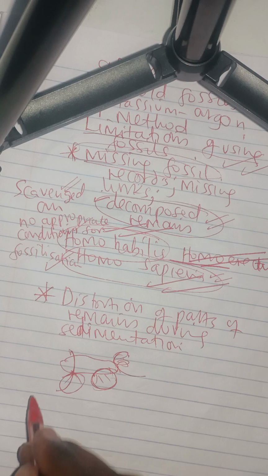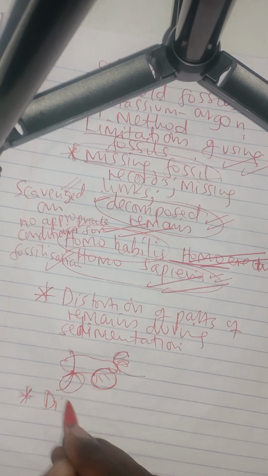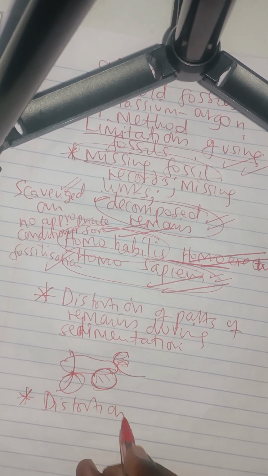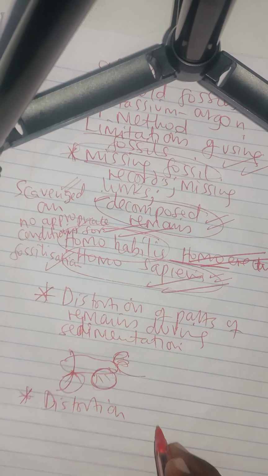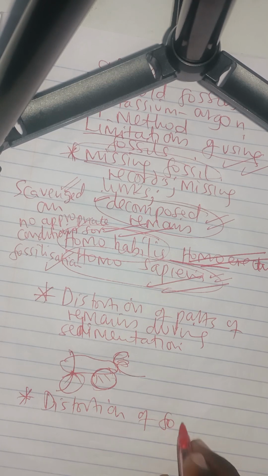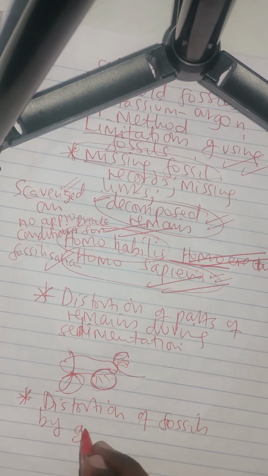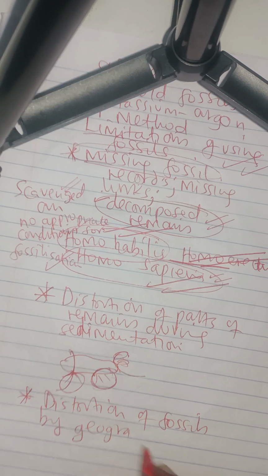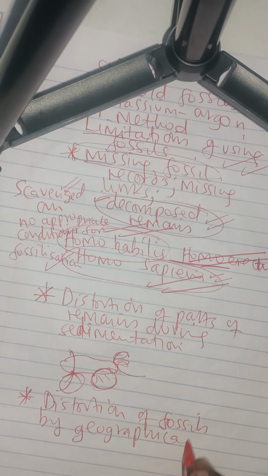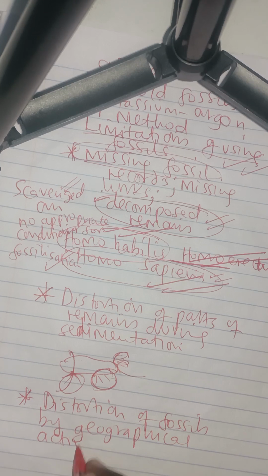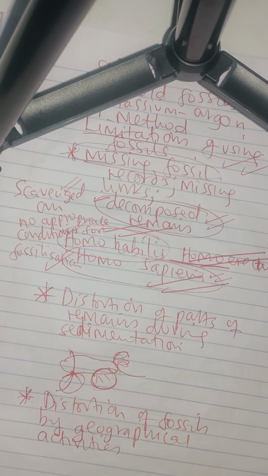Now, next, we have what we call distortion of fossils by geological or geographical activities.